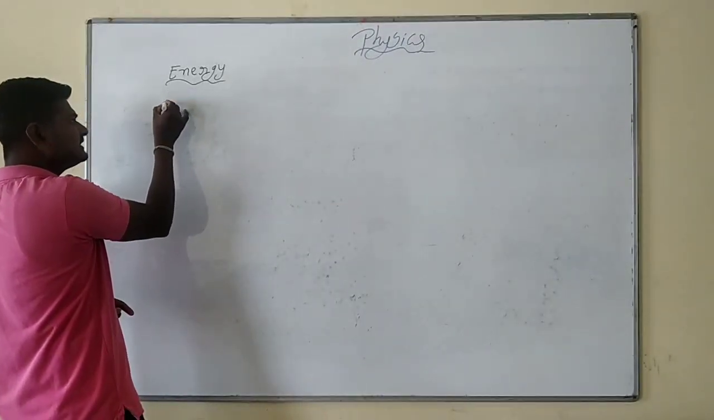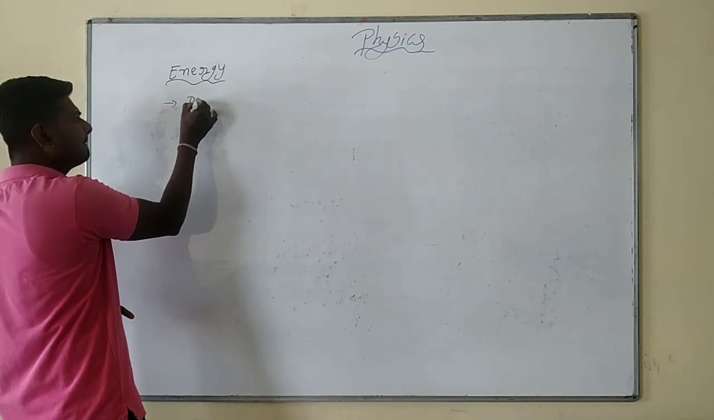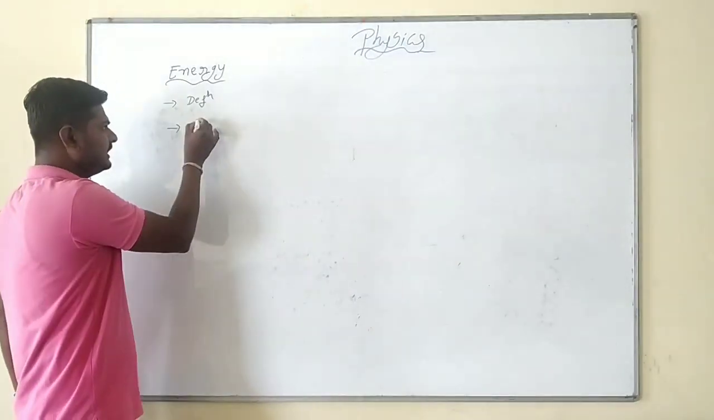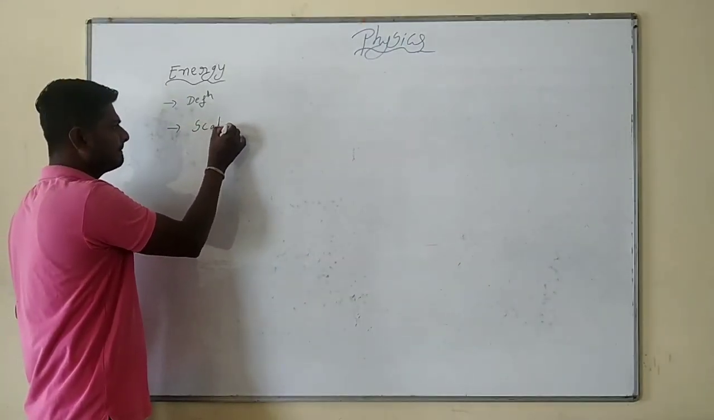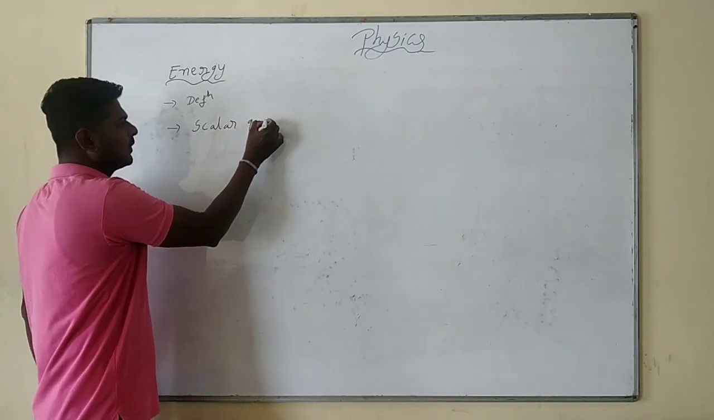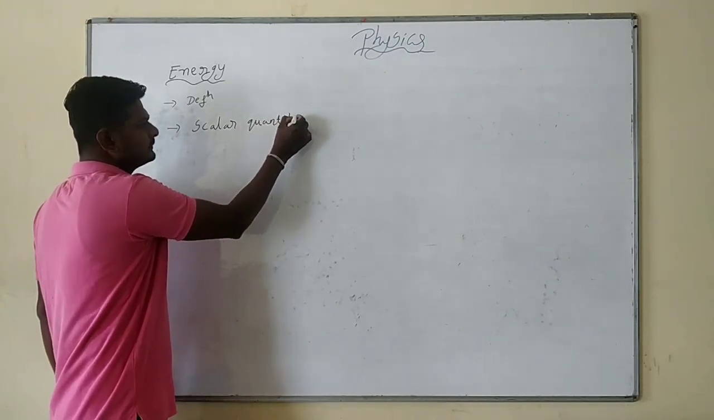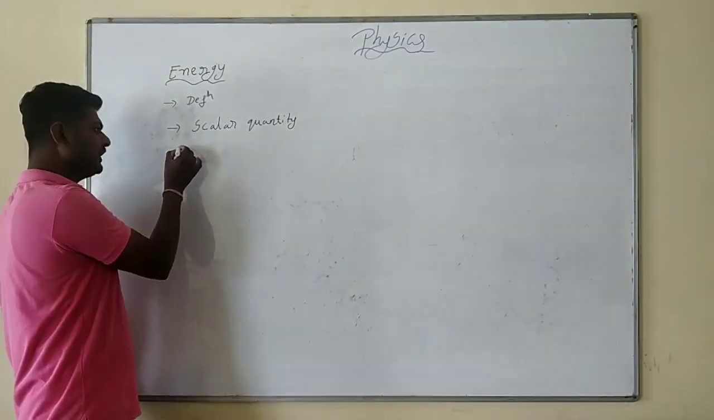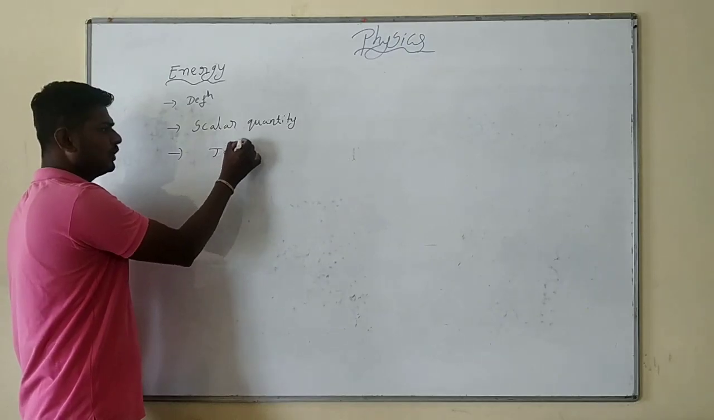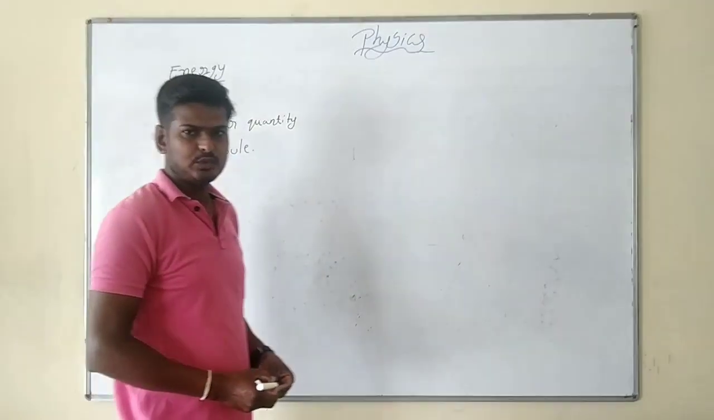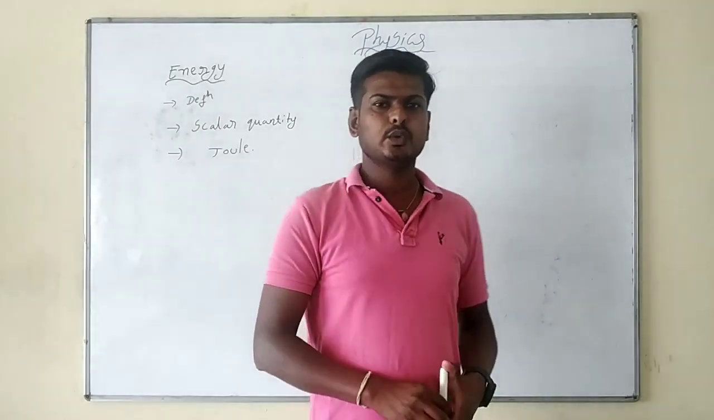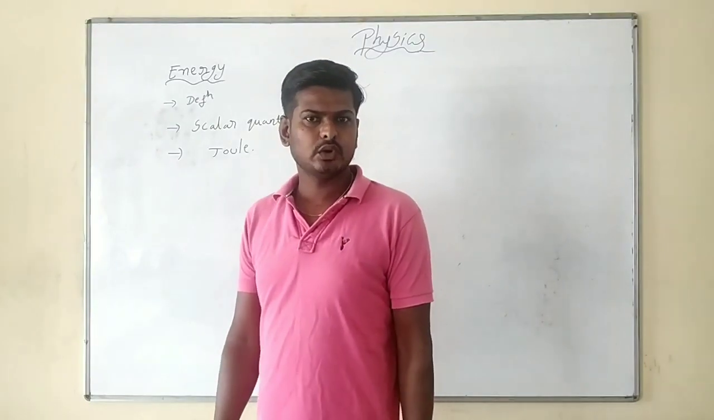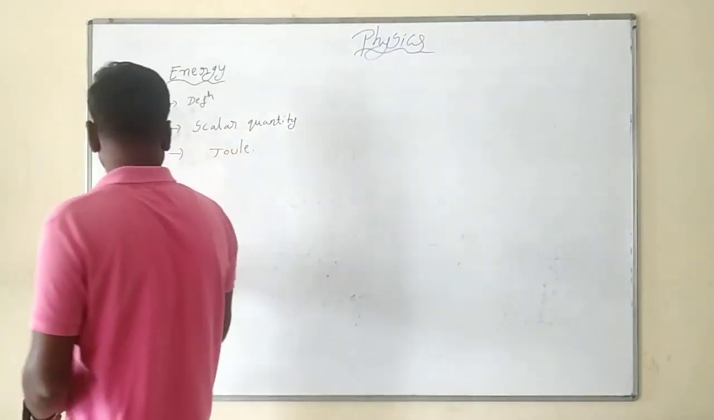Now, is energy a scalar quantity or a vector quantity? Energy is a scalar quantity. It does not have direction, it has only magnitude. The unit is joule. Both energy and work done have the same unit. Work done is joule, energy is also joule.